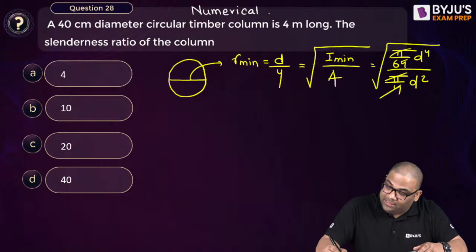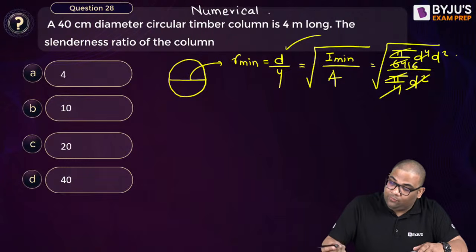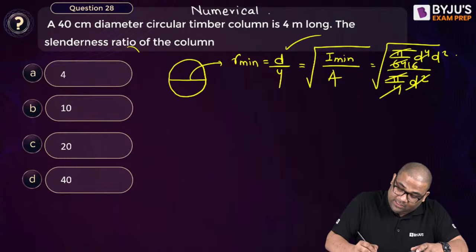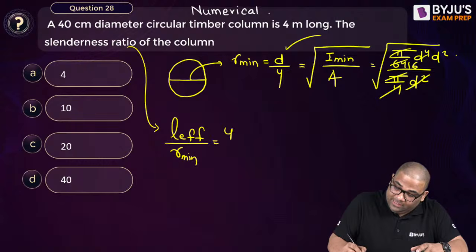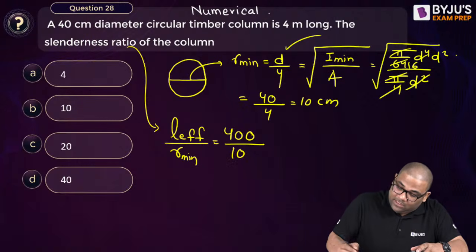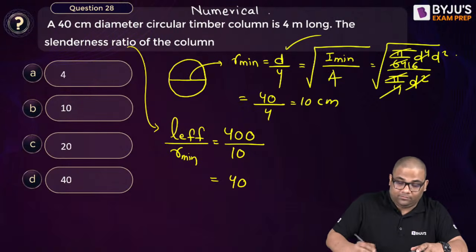Pi gets cancelled, 64 by 4 becomes 16, d to the power 4 by d square is d square, and the square root gives d by 4. Slenderness ratio is effective length divided by R minimum. Effective length is 4 meters, that is 400 centimeter, divided by R minimum, which is 10 centimeter. So the answer is 40 here.